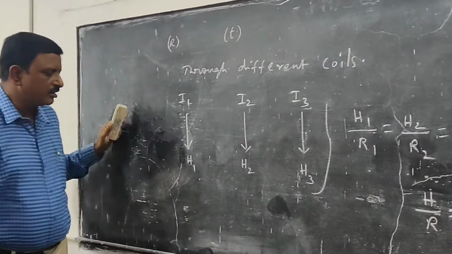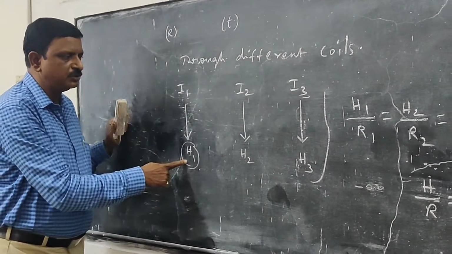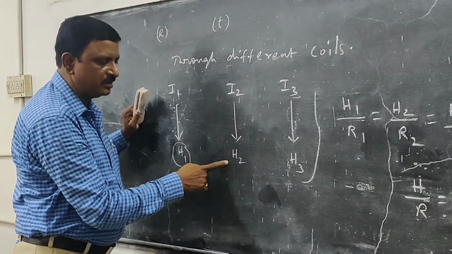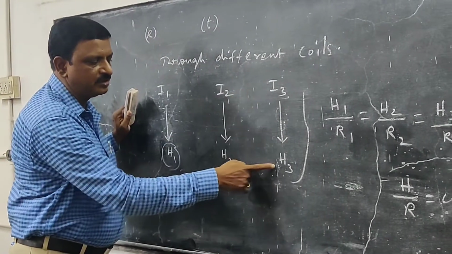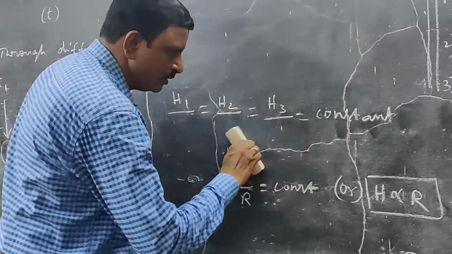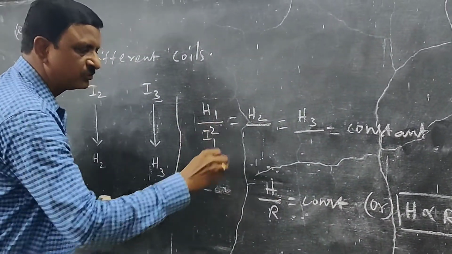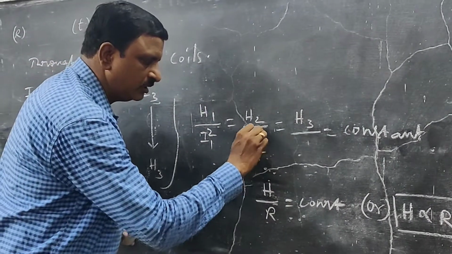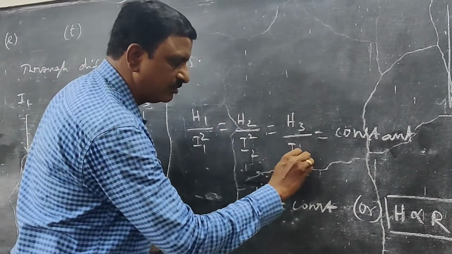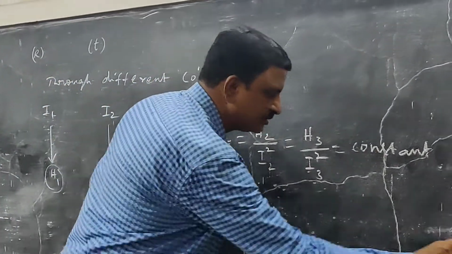Then he calculated the value of heat for I1 amperes as H1 and for I2 amperes as H2 and for I3 amperes as H3. Then he found that H1 by I1 square equal to H2 by I2 squared equal to H3 by I3 squared equal to a constant.